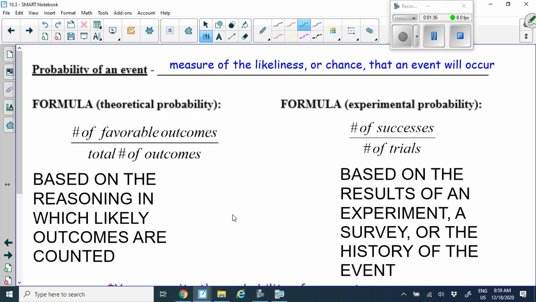But if we did an experiment and we flipped the coin multiple times and we wanted to figure out the probability of getting heads, then it's how many times we actually got heads when we did the experiment over the number of trials, or number of times we flipped it. So that means your experimental probability might not be exactly the same as your theoretical.